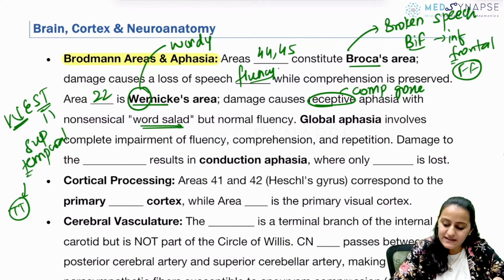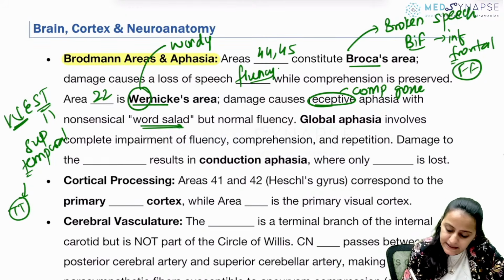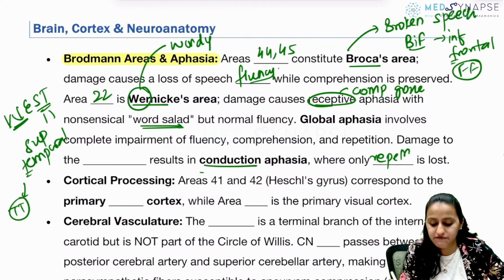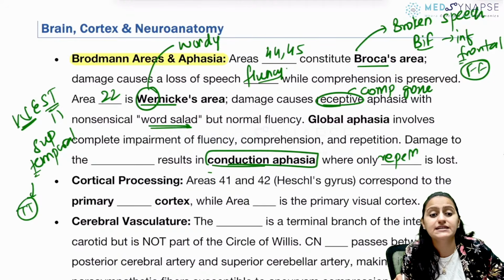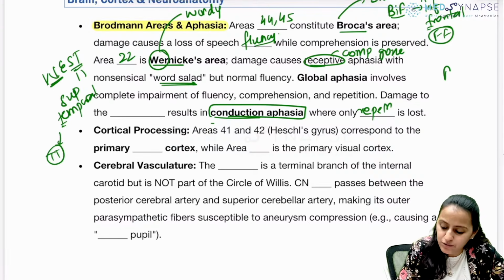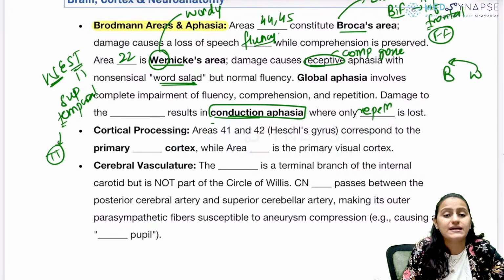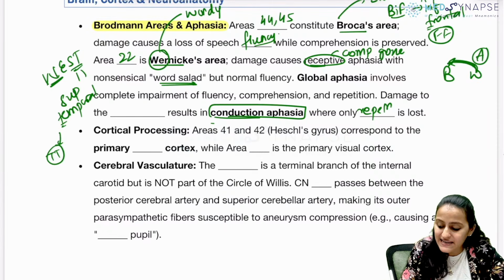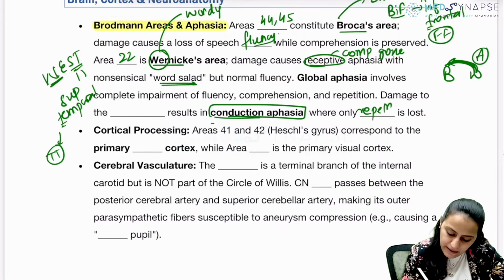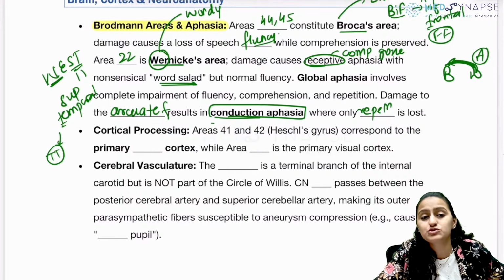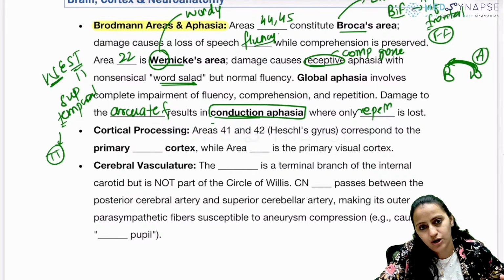Which is that aphasia where only repetition is gone? It is conduction aphasia, right? Only repetition gone is conduction aphasia. When I say conduction aphasia, where is the lesion? Remember, you have Broca's, you have Wernicke's. Connecting the Wernicke's and the Broca's is a fasciculus, which is the arcuate fasciculus. So, conduction is arcuate. Remember, conduction is arcuate fasciculus. Its lesion leads to conduction aphasia. Only repetition is gone. Fluency and comprehension are maintained.